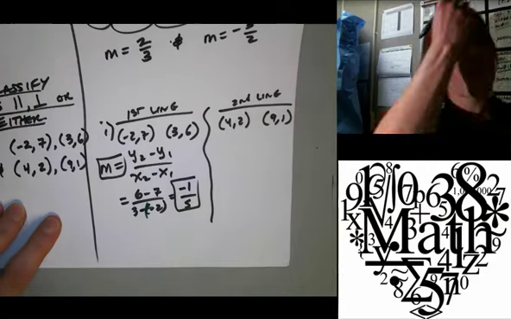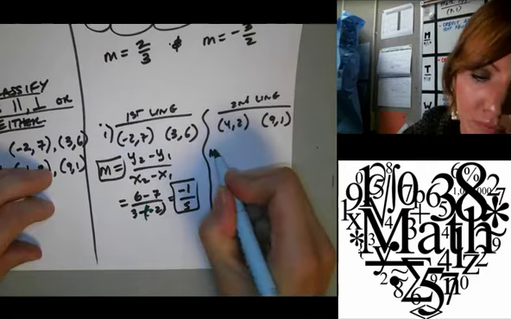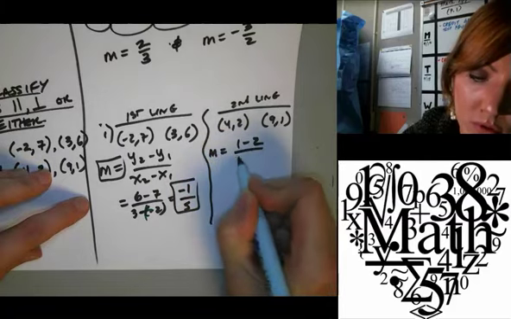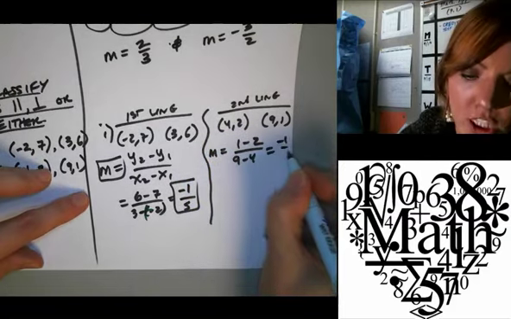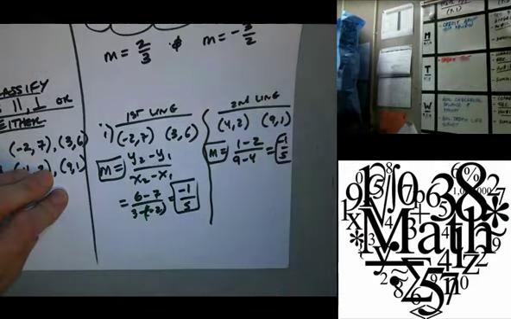Oh, I'm sorry. Haley, go ahead. 1 minus 2, and 9 minus... good. So what do we end up with? 4. -1 over... Good. So now they both have a slope of -1 over 5.